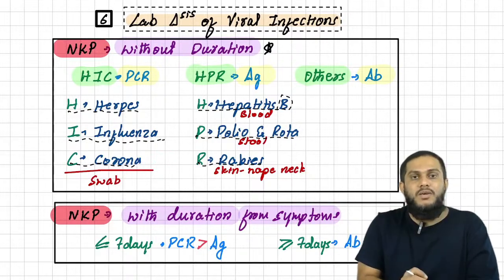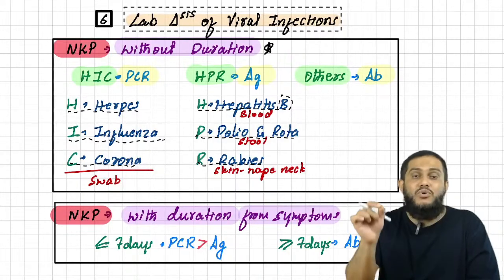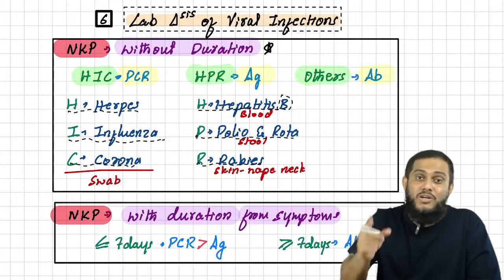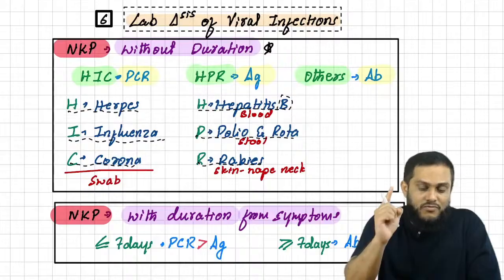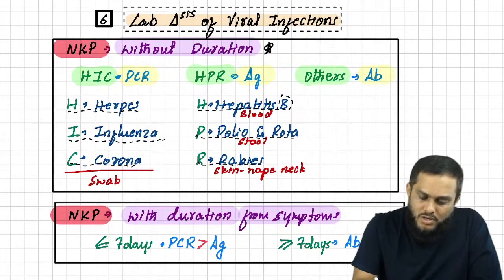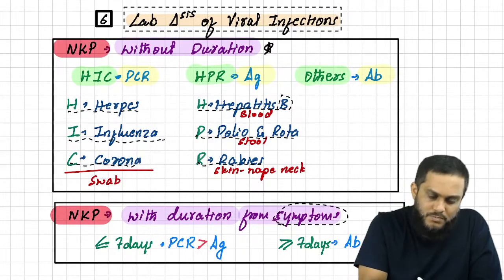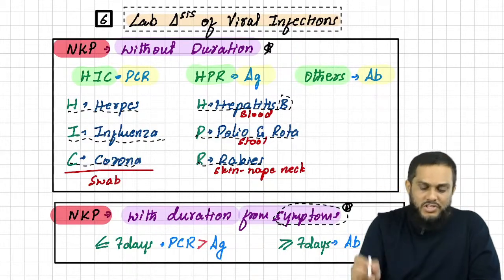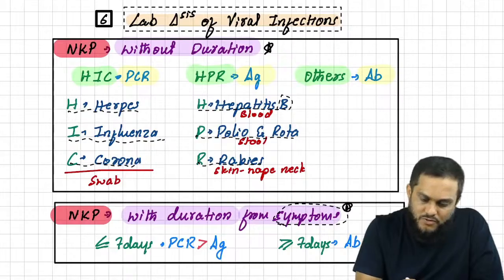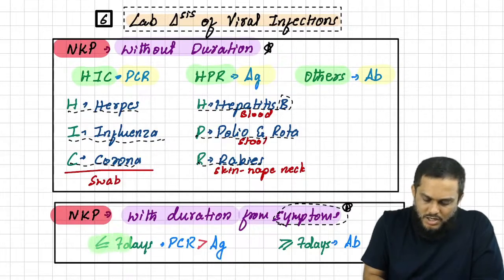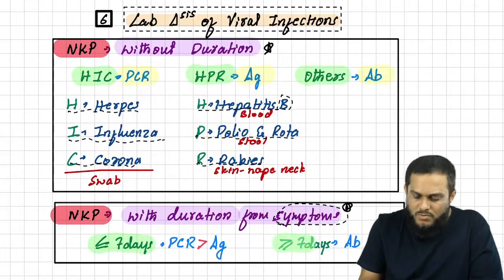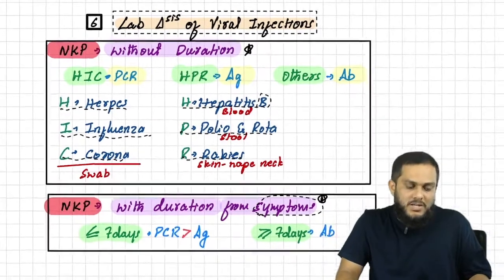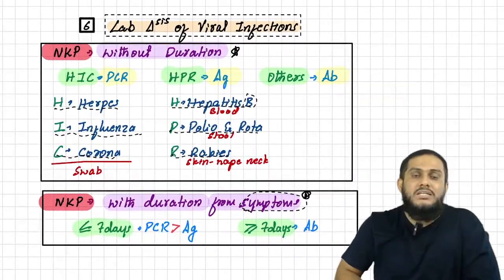Sir, what is the NKP for the lab diagnosis of viral infection when duration is mentioned? And duration from where? Duration from symptoms. That is important. Sir, this is a very important point, you should not forget this. Duration from symptoms is less than or equal to 7 days or more than or equal to 7 days. Cutoff point is 7 days.